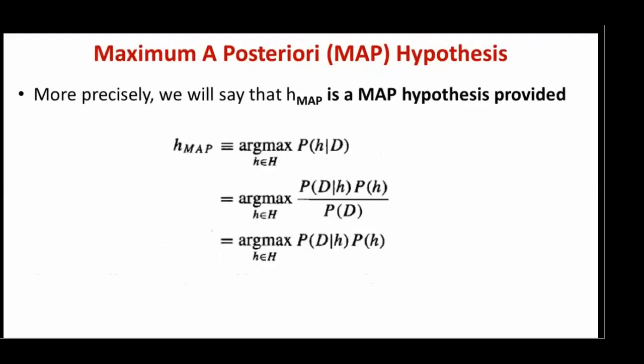So if we replace P of h given D with Bayes theorem, P of h given D is equal to P of D given h times P of h, divided by P of D. This P of D is common for all the hypotheses, so we will ignore it. Hence, hMAP is equal to argmax of h belonging to H, P of D given h times P of h.